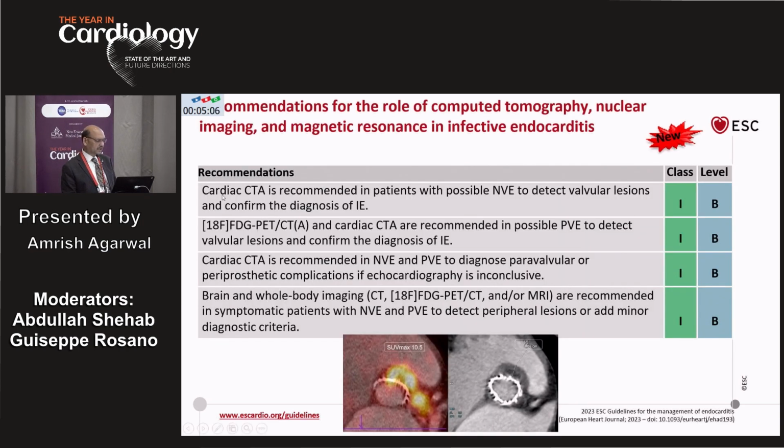So whether we talk about cardiac CT, FDG PET scans, other nuclear scans, or MRI, they have all been upgraded to class 1, because the guidelines recognize that these modalities have advanced, imaging systems have become more advanced and time sensitive, people have developed more experience, and the resolution has increased to the extent that sometimes they compete with echocardiography, and in some areas they are even more superior than echocardiography to define the evidence of infection in valvular or perivalvular material.